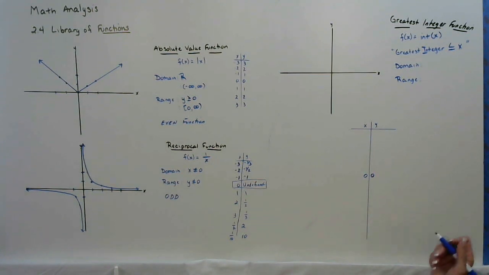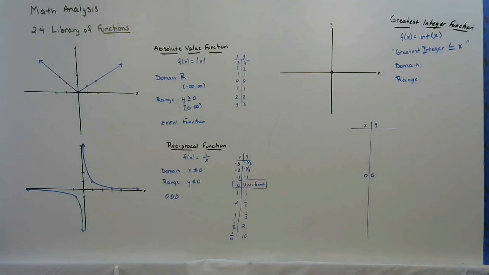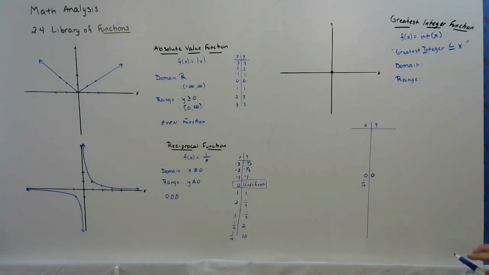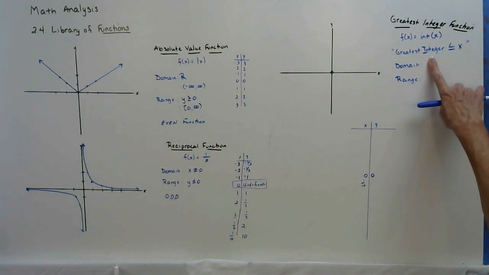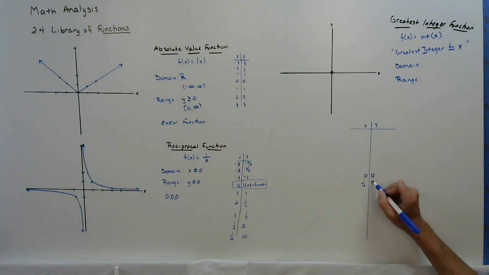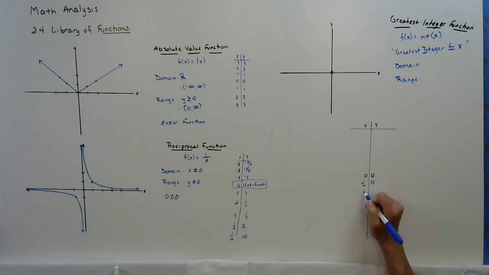Okay? So at 0, we get 0. Now, I'm going to do this on purpose. Let's say I give you 1/10. I want the largest integer less than or equal to 1/10. That would also be 0. Let's say I go to 1/2.